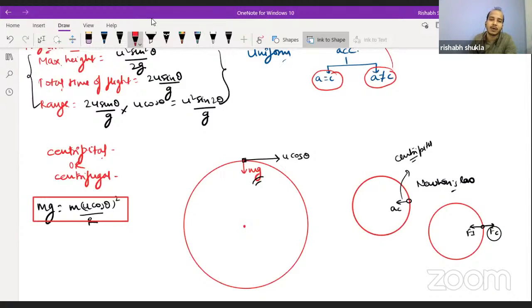Very simple. From here you will be able to say that r must be nothing but u square cos square theta by g. Are we getting this relation? Everyone, is it getting clear?